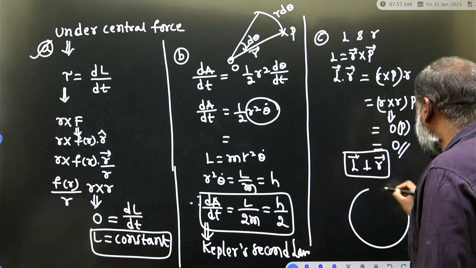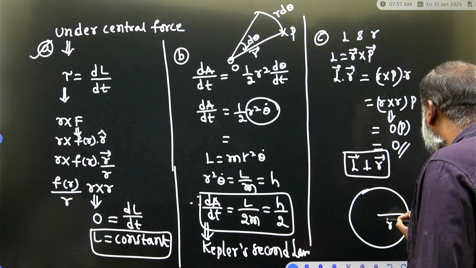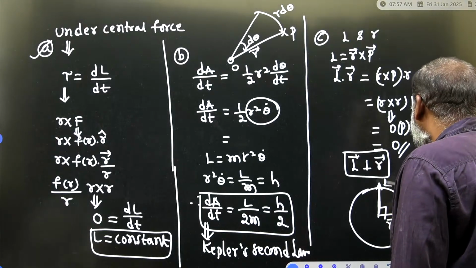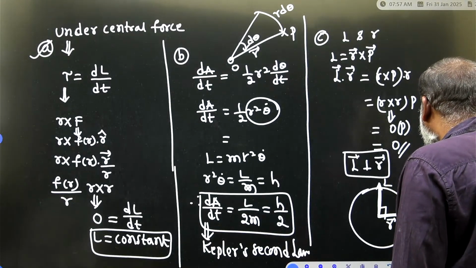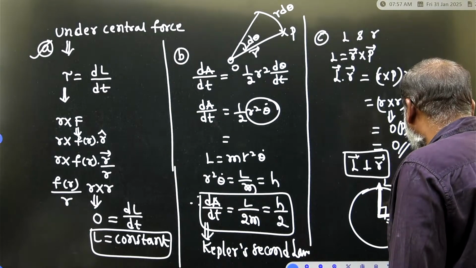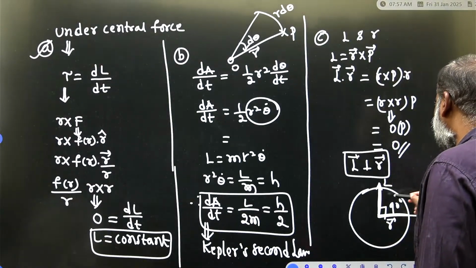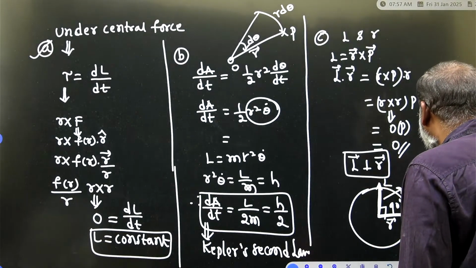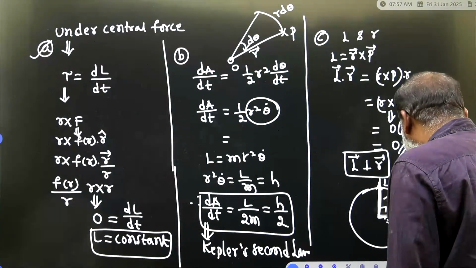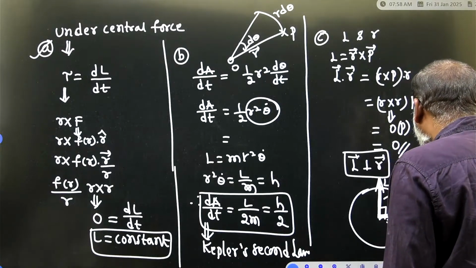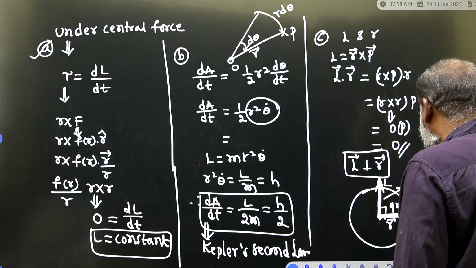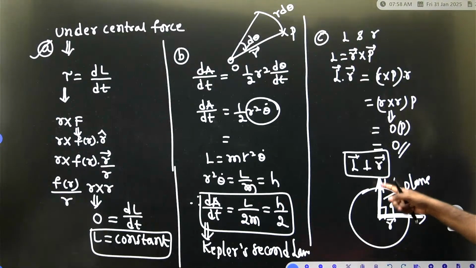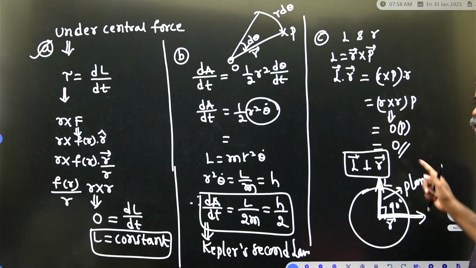If you take the radius vector R, and the angular momentum is perpendicular to it, then the motion will act as a plane. This is the R and this is the L, at 90 degrees. 90 degrees means it is confined to a plane. It may be the xy plane, yz plane, or zx plane; that plane is at 90 degrees to the angular momentum.